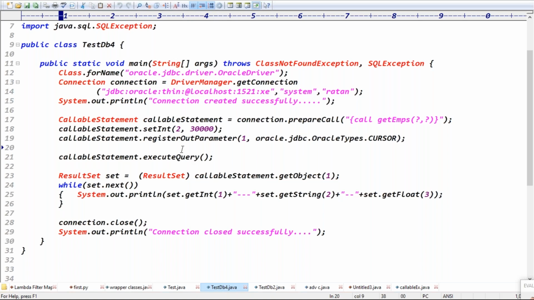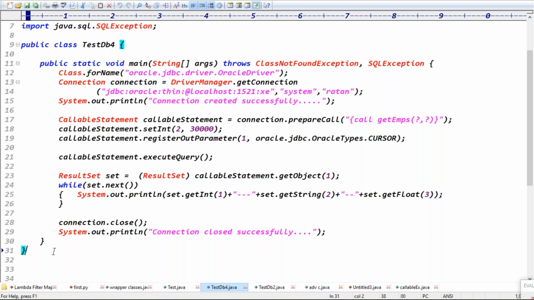Before tomorrow's class, guys, you can do one more task. Try some examples about the blob and clob data types in the database. In your system, you definitely have the Oracle database installed, right? So try to check what the blob data type is and what the clob data type is. Try to write some queries about them. Blob means binary large object, to store images in the database. Clob means character large object, to store text files in the database. Is it clear now?